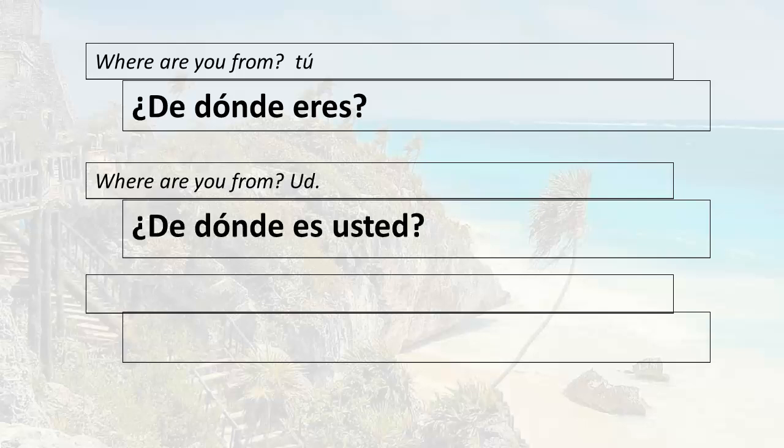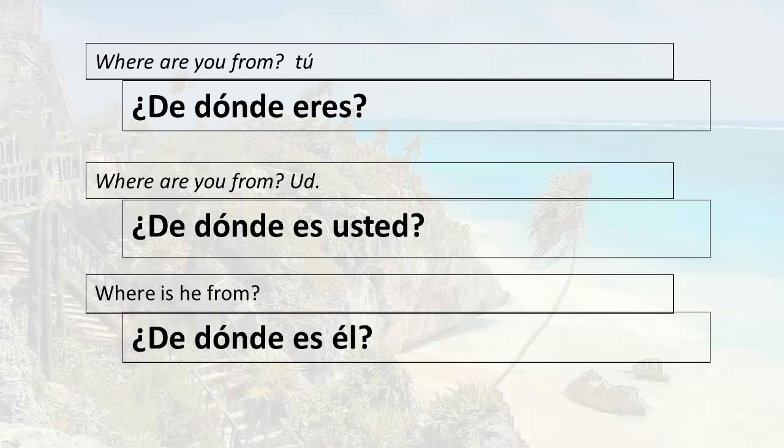¿de dónde es usted? ¿De dónde es usted? If I want to ask the question, where is he from? I would say, ¿de dónde es él? ¿De dónde es él?